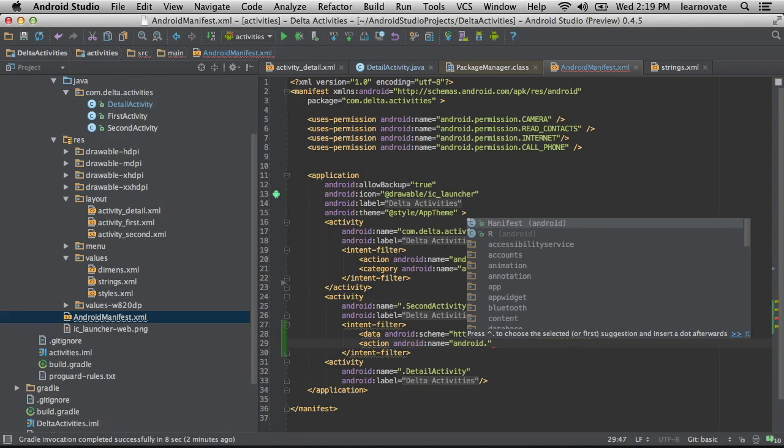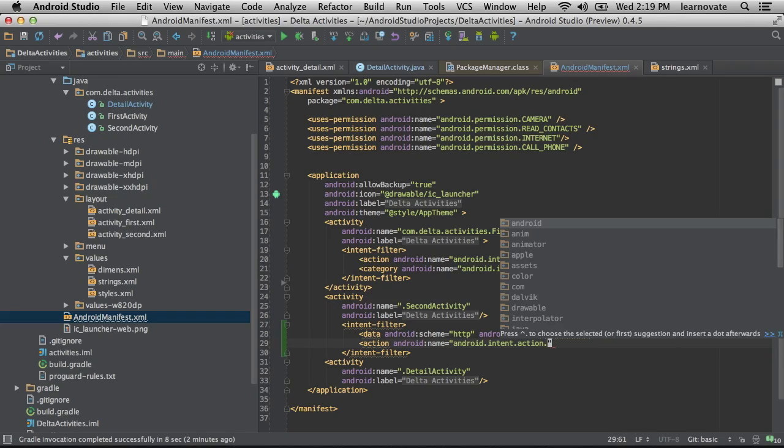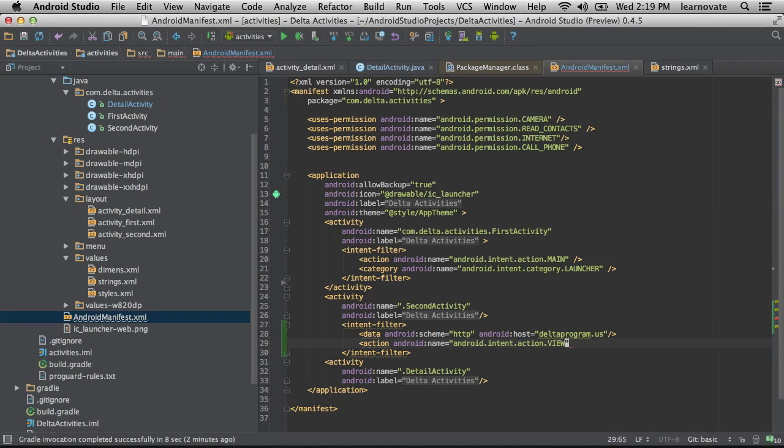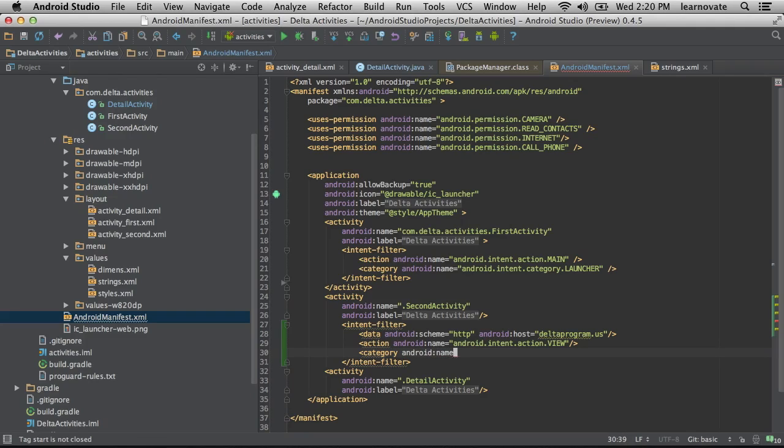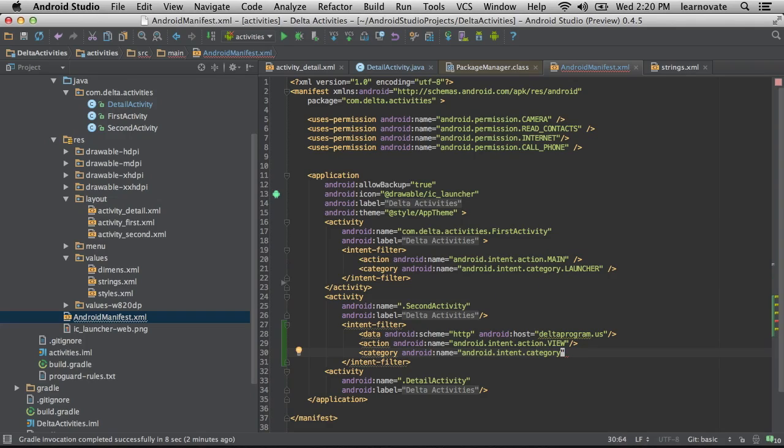So you can kind of hijack if someone goes to a certain web address, which is what we're responding to now. They're saying, hey, if someone is asking for an HTTP thing and it happens to be deltaprogram.us, and they want to view it, which is what the web browser is doing, we want to register for that. This is a great trick if you want to get people from your website to visit your application if they're very closely tied.